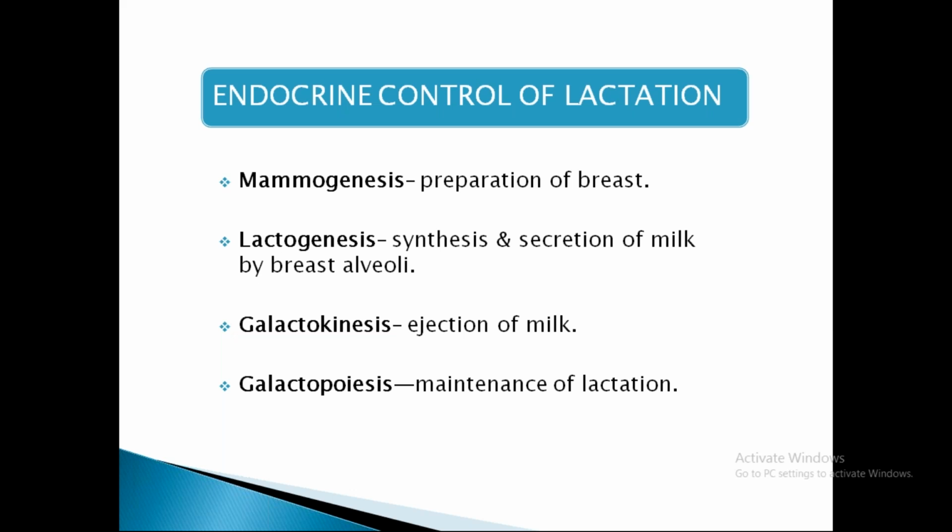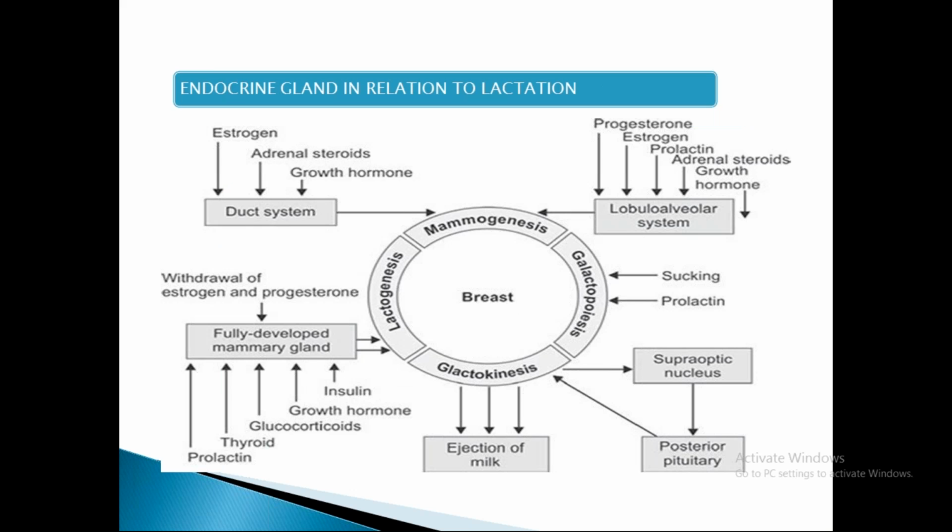So, endocrine control of lactation. Lactation is actually explained under 4 headings: mammogenesis, that is the preparation of the breast tissue; lactogenesis, that is synthesis and secretion of milk by breast alveoli; galactokinesis, which is ejection of milk; and galactopoiesis, which is maintenance of lactation. First, preparation of the breast, that is mammogenesis. Lactogenesis is synthesis and secretion of milk. Galactokinesis is ejection of the synthesized milk. Galactopoiesis is the maintenance of lactation.